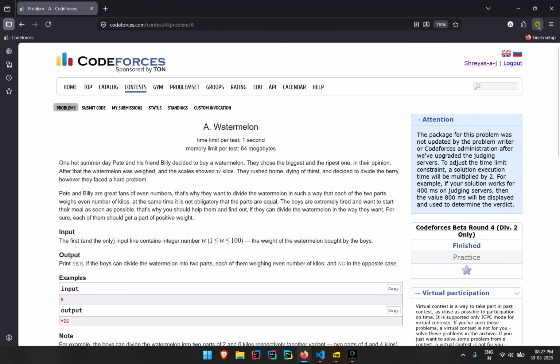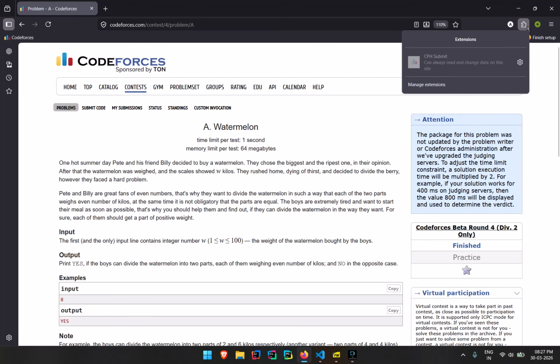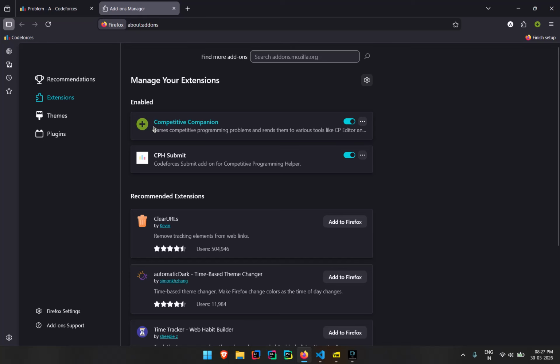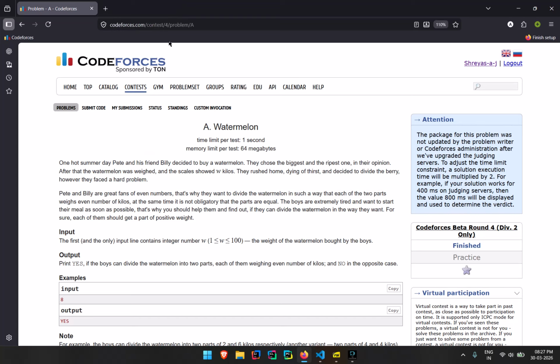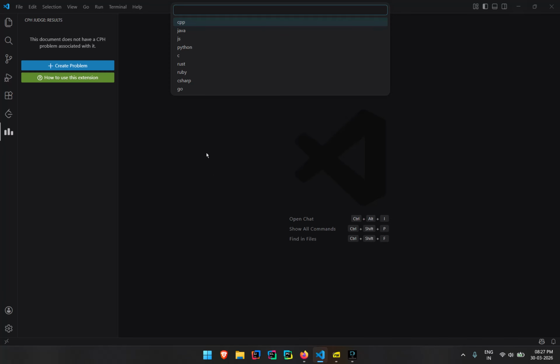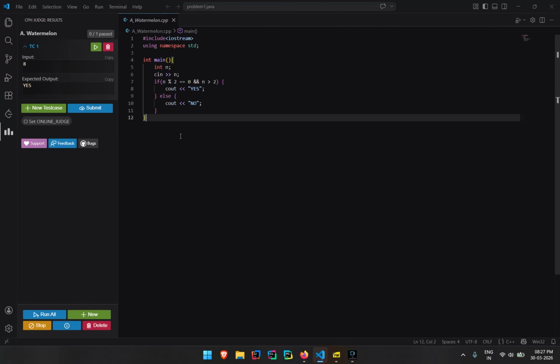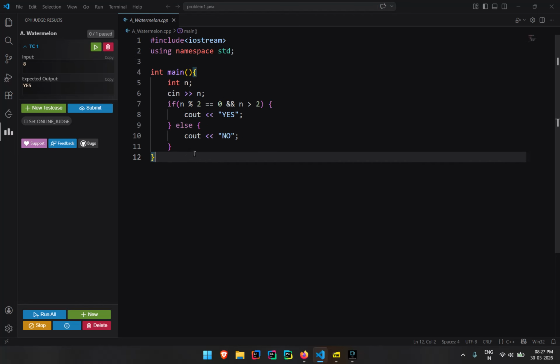And then you get an extension of Competitive Companion over here. I just pinned it, so it's showing over here. When you click on this plus, you have to open the question, and when you open the question, you just need to click on this, and then a blue line appears and loads over here, and then you need to open your VS Code and just select your language. Okay, so this was the code I had written for this.